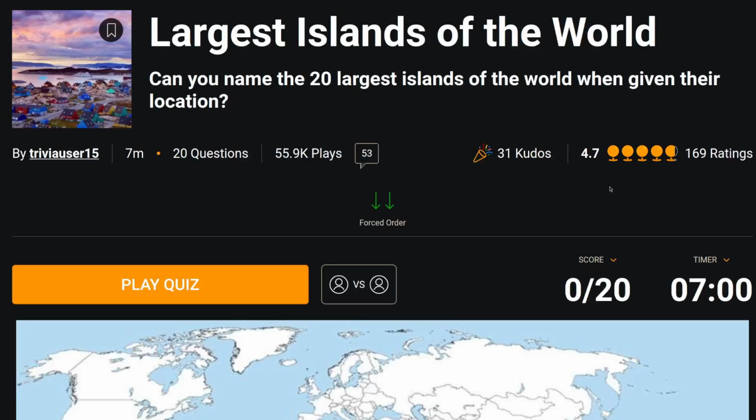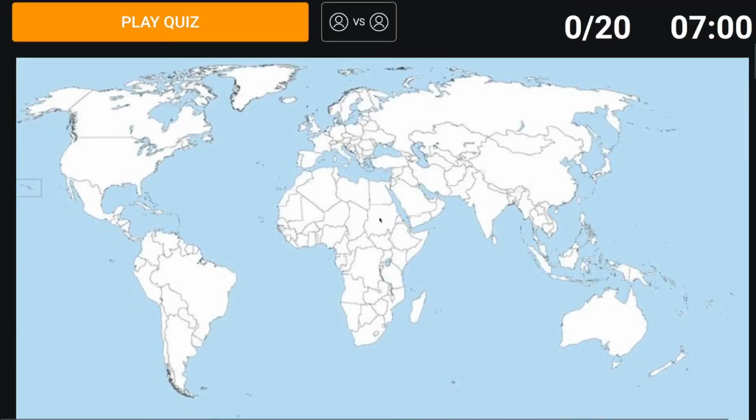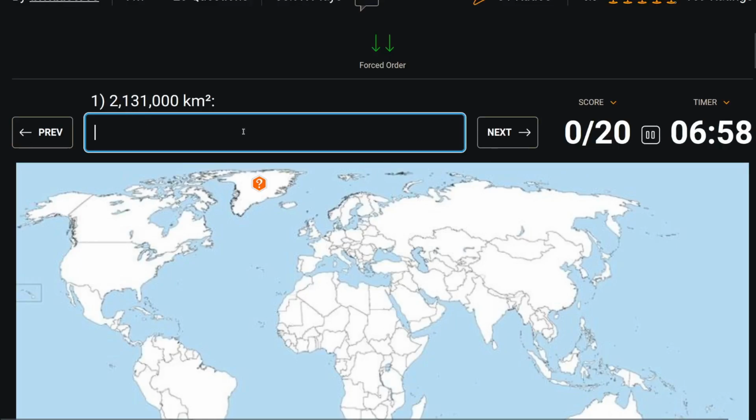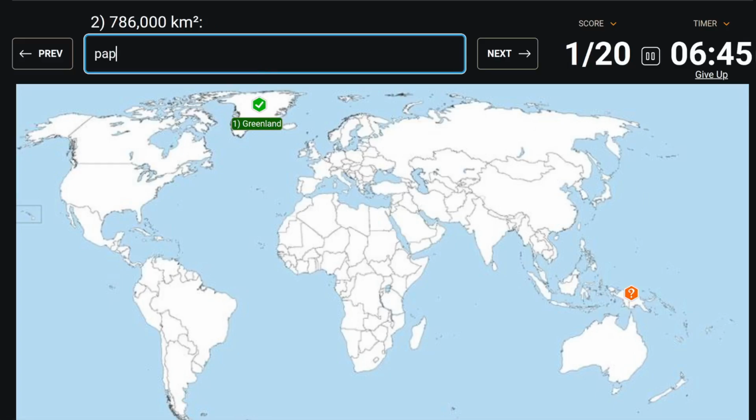Okay, this might be our last one. We're doing the largest islands of the world. You have to name the 20 largest islands of the world when you're given the location. So they'll show up on here. Alright, we have 7 minutes. So this is Greenland right here. I'll probably bring this down a little bit. There we go. Greenland. And then I guess Papua New Guinea plus Indonesia. I don't know what the island name is. New Guinea, okay. And then I think Borneo is that island.